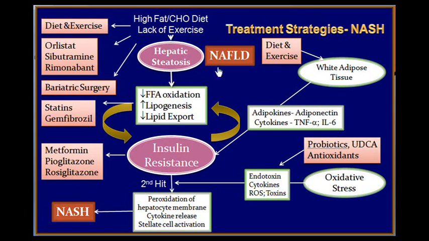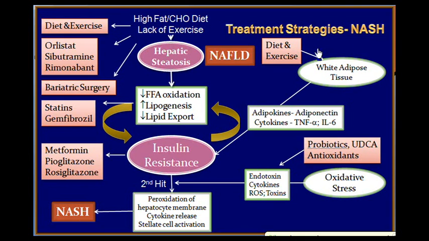Of course, once the hepatic steatosis or NAFLD develops, that produces all these changes in the liver, and these can be countered by the use of PPAR alpha stimulators and the statins. Statins and gemfibrozil act in a favorable manner and reverse these changes in the liver.